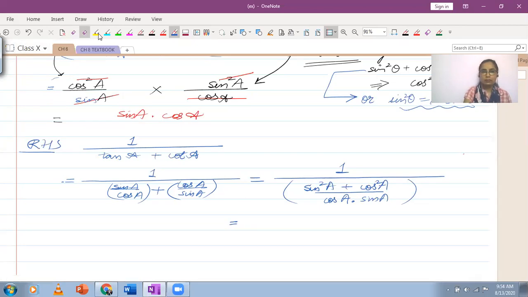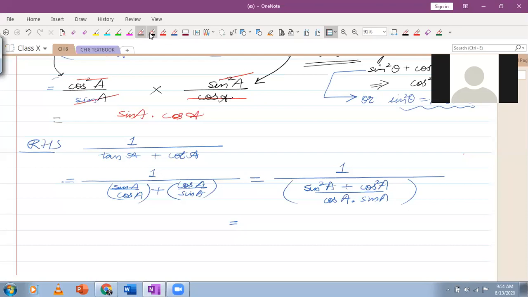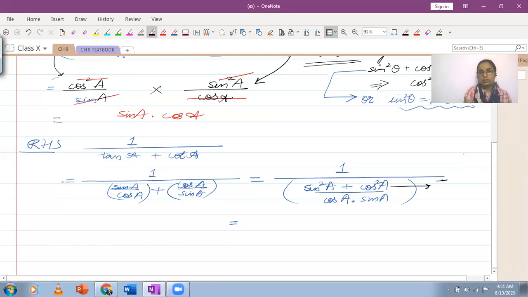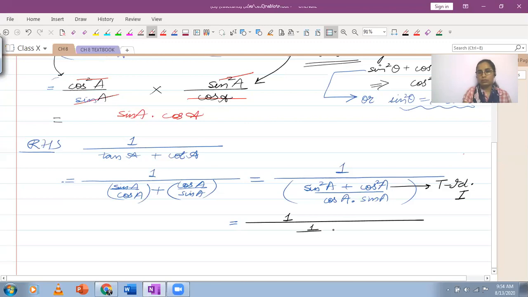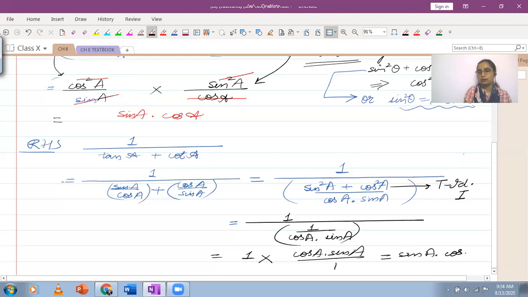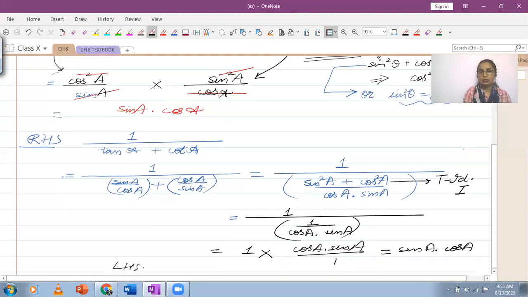Now, can I simplify it further? Keeping in mind your trigonometric identities, yes, ma'am. This is the trigonometric identity number 1. Sine square A plus cos square A will become 1. So your expression becomes this. And now what I can do is I can just take the reciprocal of this. What do you think the answer is? Is it same as the left hand side? Yes, ma'am. So hence you can write down that LHS is equal to RHS.